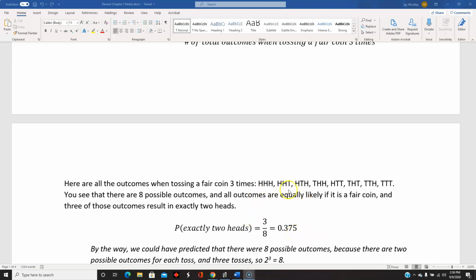This is, by the way, going to come up in another problem, but we could have predicted there were 8 things that could happen because there are 2 possible outcomes on each toss, and 2 times 2 times 2 is 8.